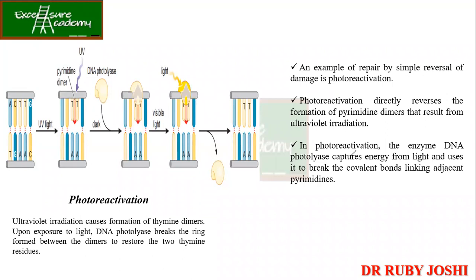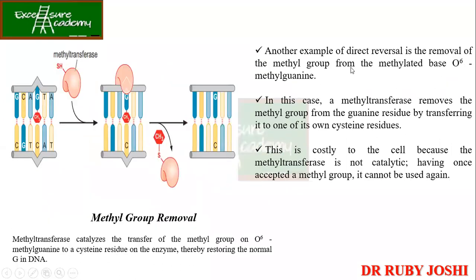In photo reactivation, the enzyme DNA photolyase captures the energy from the light. It uses it to break the covalent bonds linking the adjacent pyrimidines. So DNA photolyase comes and breaks the ring found between the two thymines of the thymine dimer. Here there is UV light, the pyrimidine dimer, and DNA photolyase, which goes in the dark, takes the energy from the visible light and breaks the bond. Then it breaks, and the normal thymine comes back, which will base pair with your adenine. So this is the direct reversal of the DNA damage.